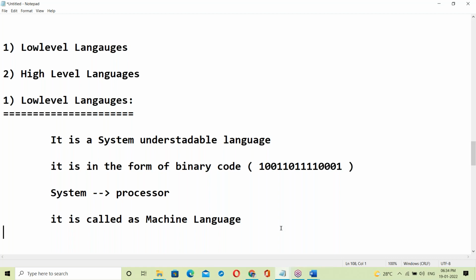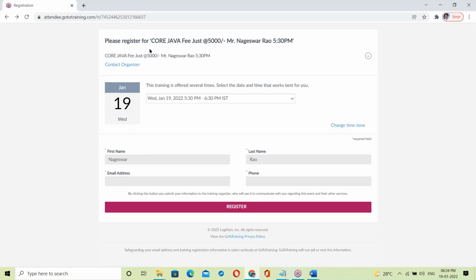Just you have to speak it. Suppose for example you want to attend this meeting, go to training, open the browser, submit the link, fill the form and register. All these are not necessary here.